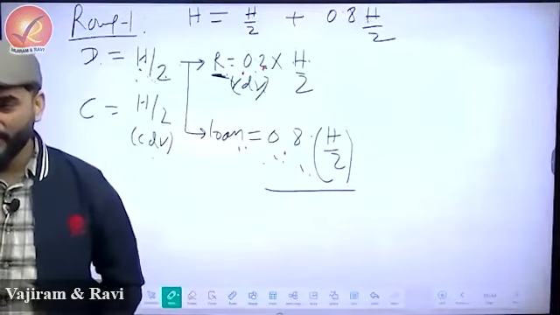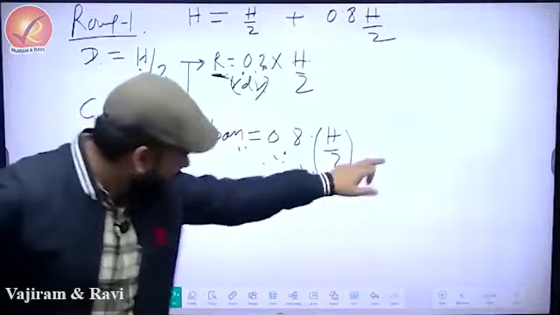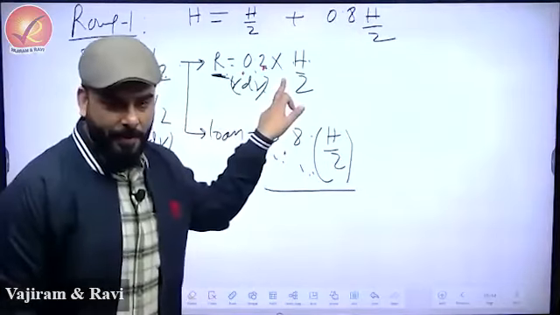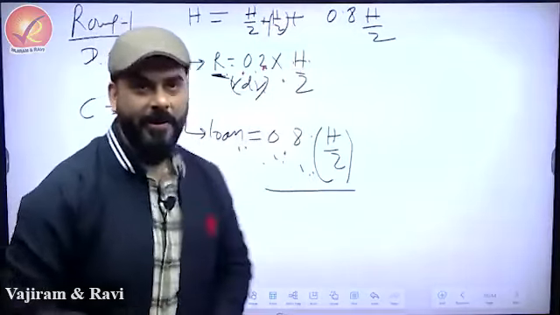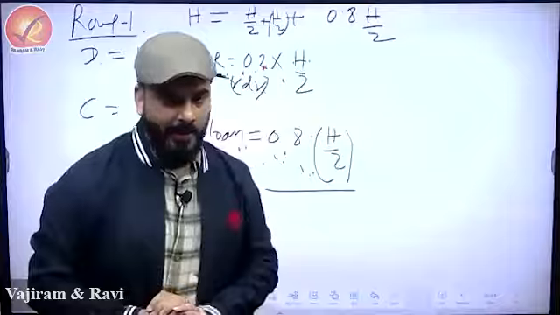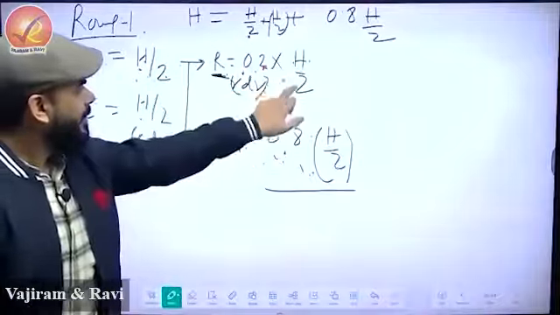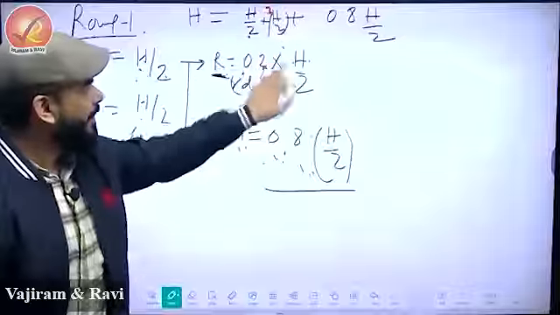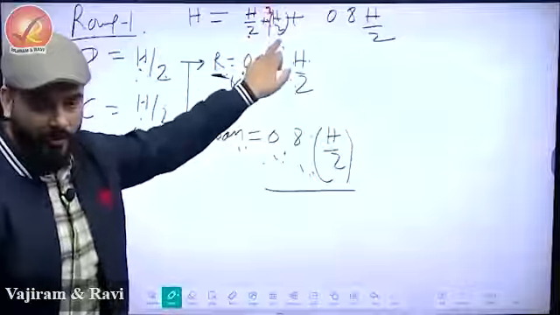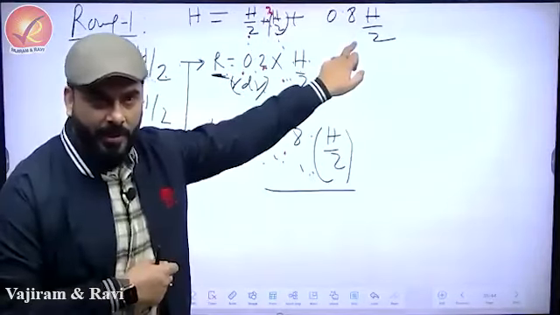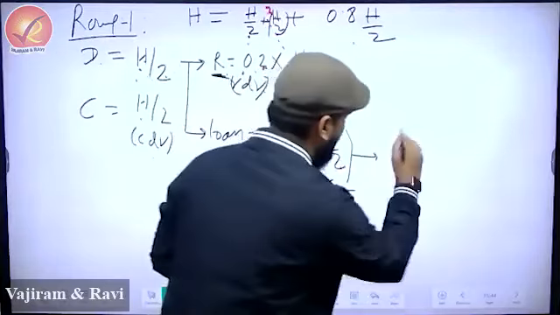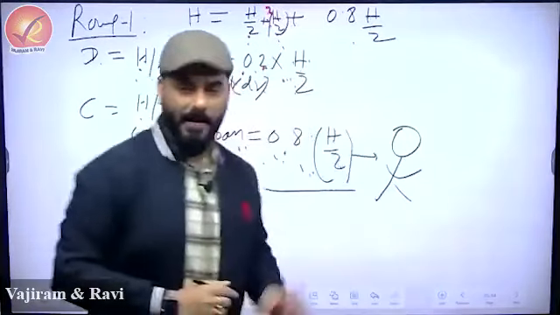But then there is something interesting. No, this is the gone. So CRR also is money, total money in the economy. So H by 2 held by public is 0.2 H by 2. So H by 2, 0.2 H by 2 and 0.8 H by 2. This money goes into somebody's hand. It is loan, no.